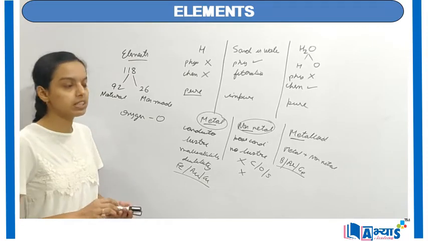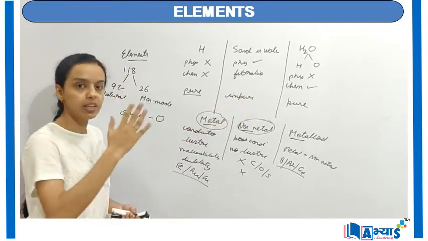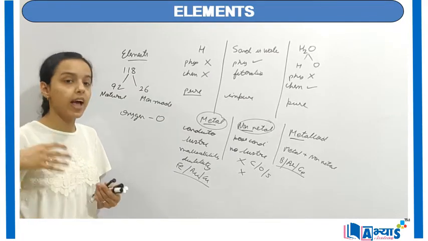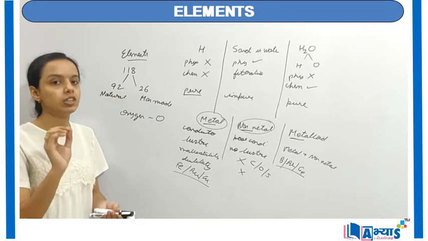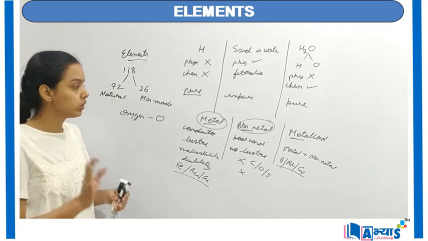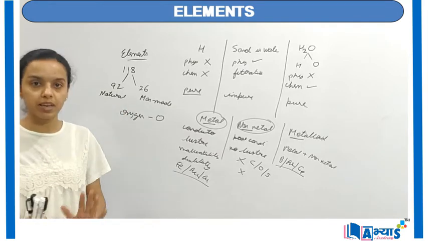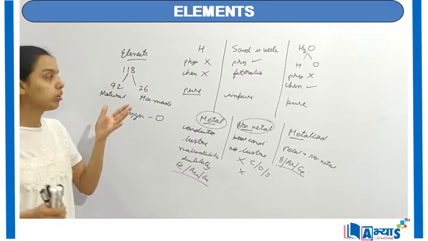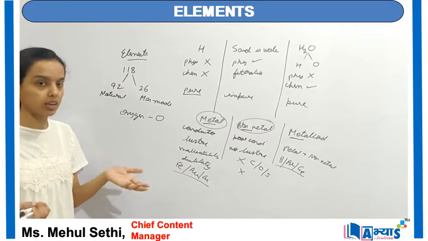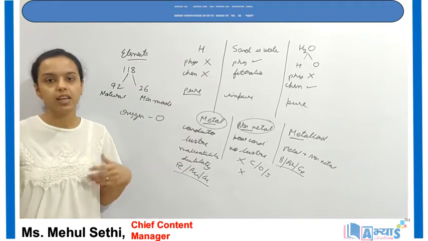So till now we have discussed the basic components of elements. We have discussed how you can separate elements, compounds and mixtures. And then we have discussed the three important categories of elements, that is metals, non-metals and metalloids. So till now this was everything about the elements, and all these are very important. Until now we have discovered only 118 elements, out of which 92 are naturally occurring and 26 are man-made. This was the concept of the elements.